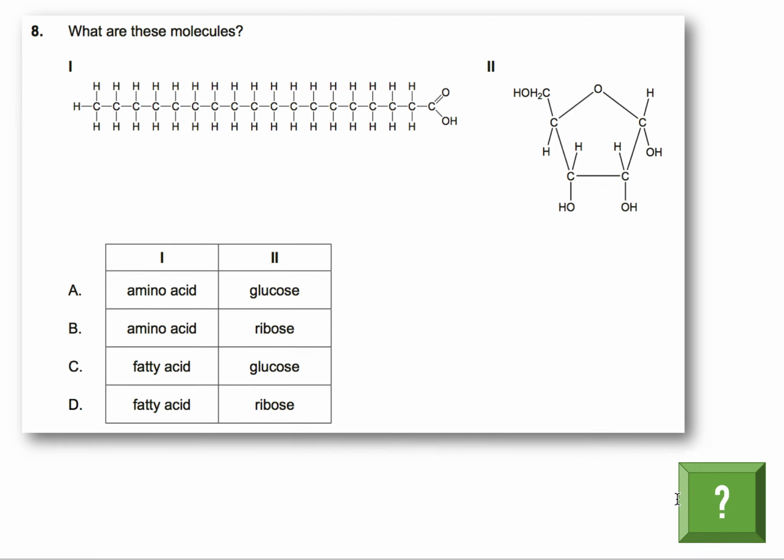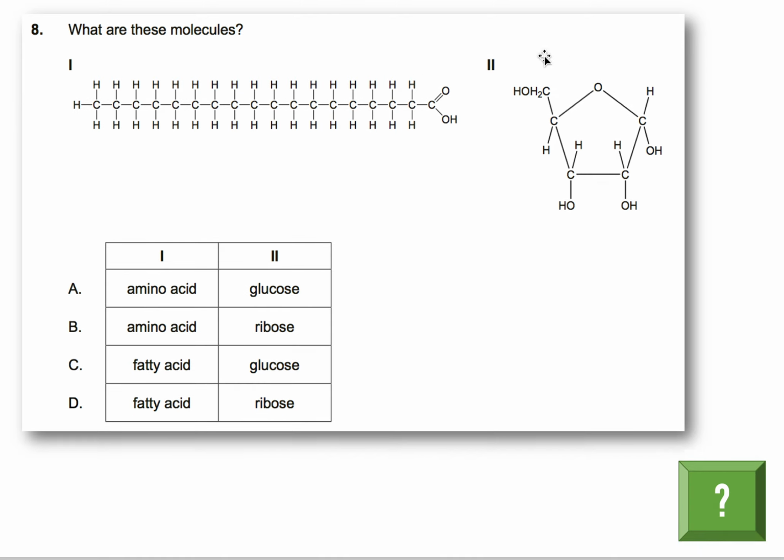Okay, what are these molecules? So again, they're showing us some structures. So we can see here, this is a super long chain of carbons, and then at the end we have this carboxyl group. So we automatically know this is going to be a fatty acid. So it's going to be C or D. It's not going to be A or B, it's going to be C or D.